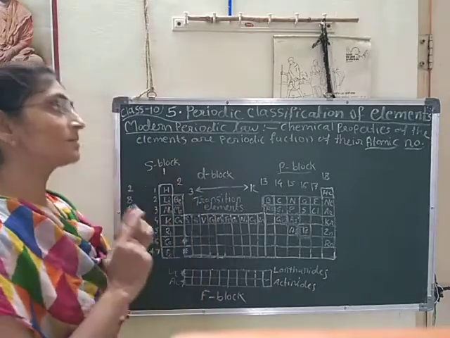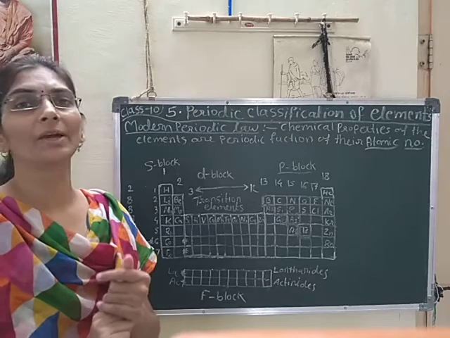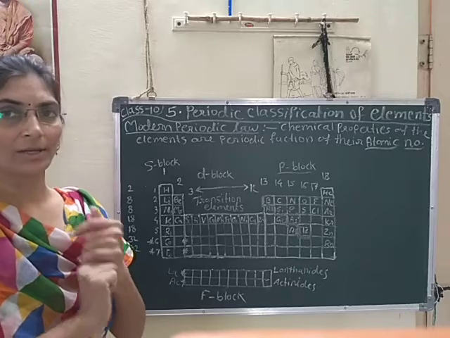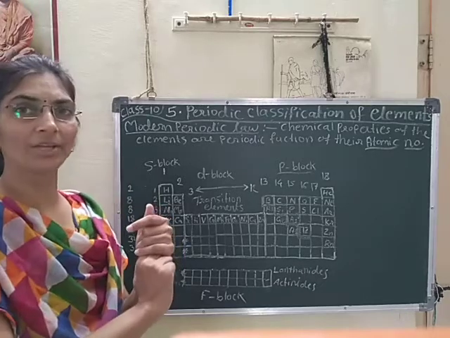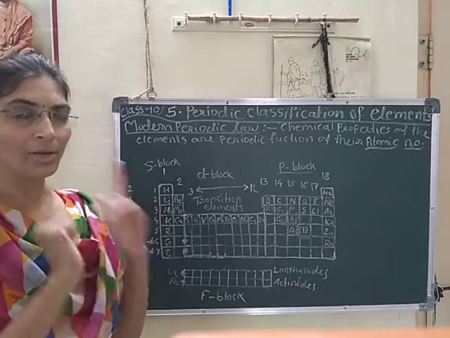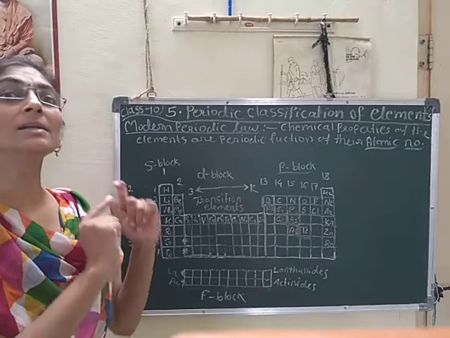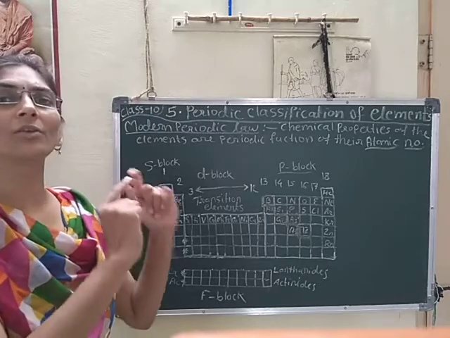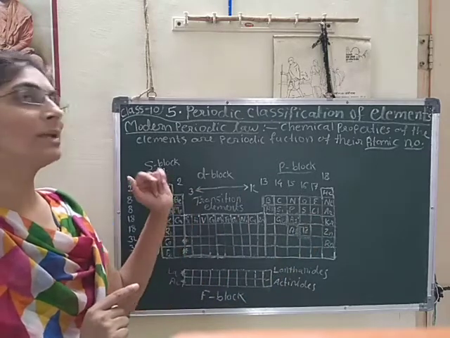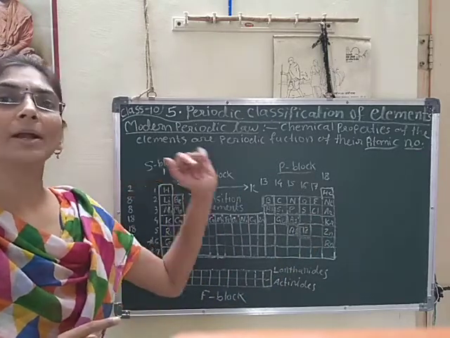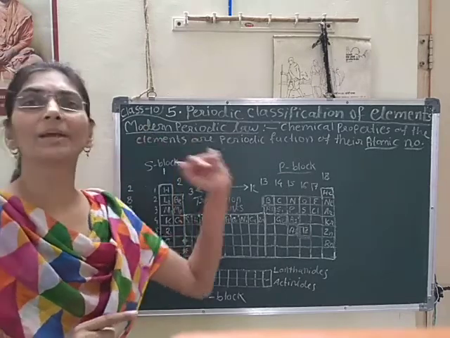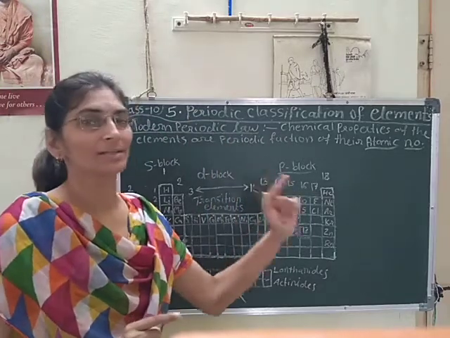He considered electron configuration more significant. Electron configuration depends on the number of electrons present in the atom, we know that very well. He considered electronic configuration significant for the classification of elements, and so atomic number is the fundamental property for classification.